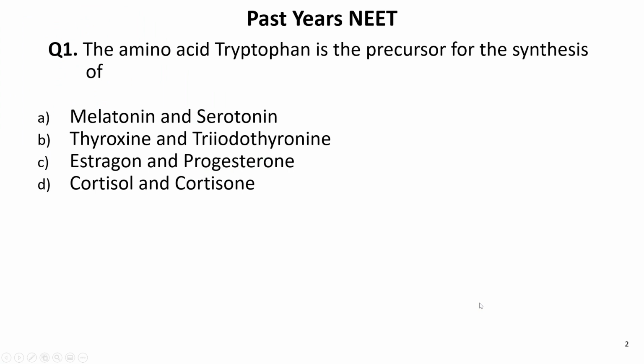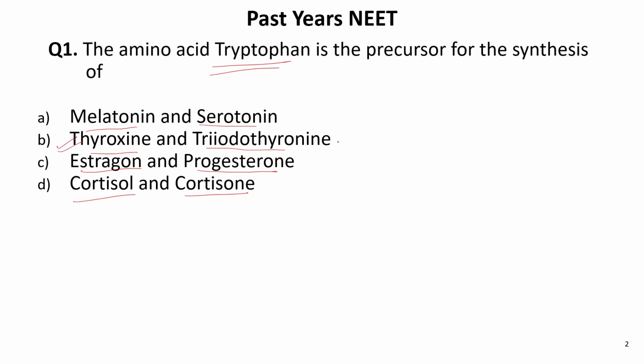The first question. The amino acid tryptophan is the precursor for the synthesis of. The options are melatonin and serotonin, thyroxine and triiodothyronine, estrogen and progesterone, cortisol and cortisone. So here we are going to study that this particular amino acid, tryptophan, is the precursor for the synthesis of. Okay, so let us take the B option.